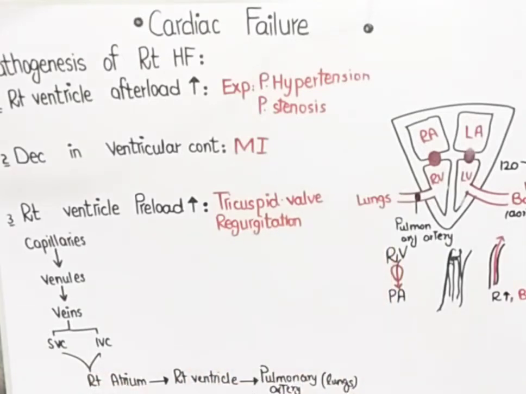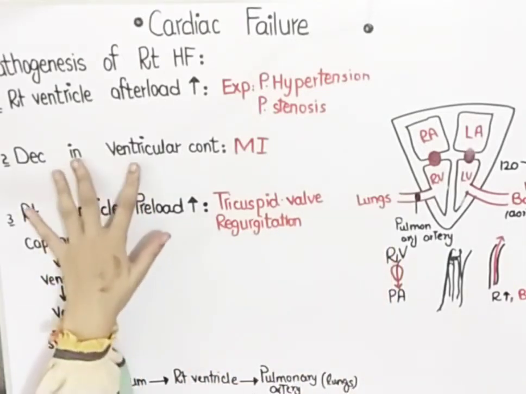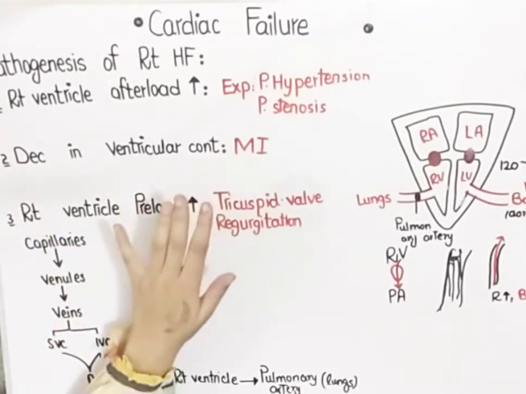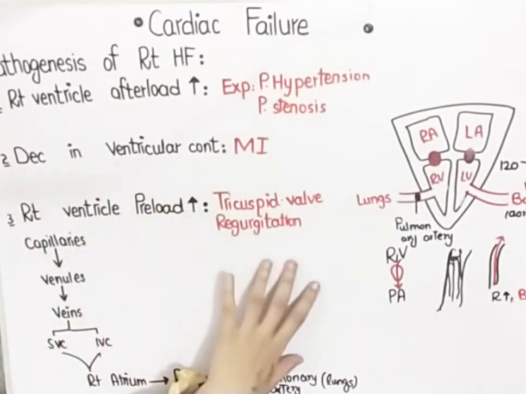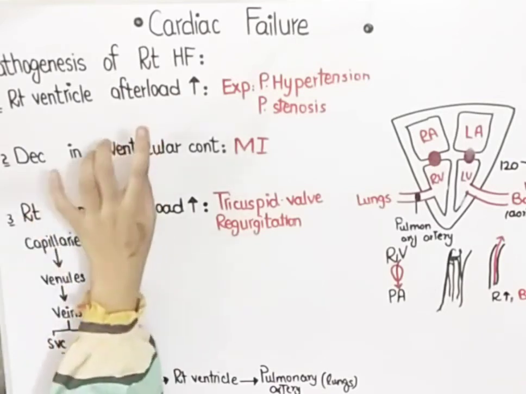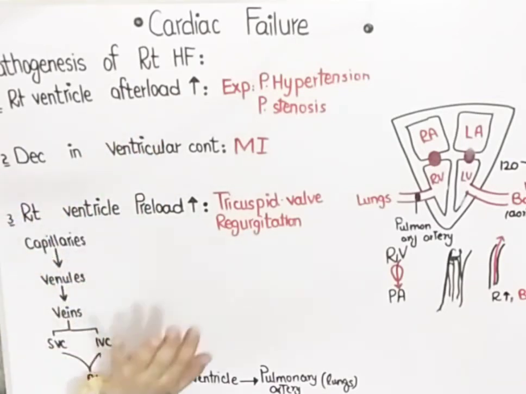Okay. So the second reason is decreased ventricular contraction. I told you earlier that whenever there is myocardial infarction, there is death of heart muscles. So if there is myocardial infarction and the right ventricle heart muscles have died, then it will not be able to pump the blood, and that will ultimately lead to cardiac failure. So the second reason is very simple, myocardial infarction.